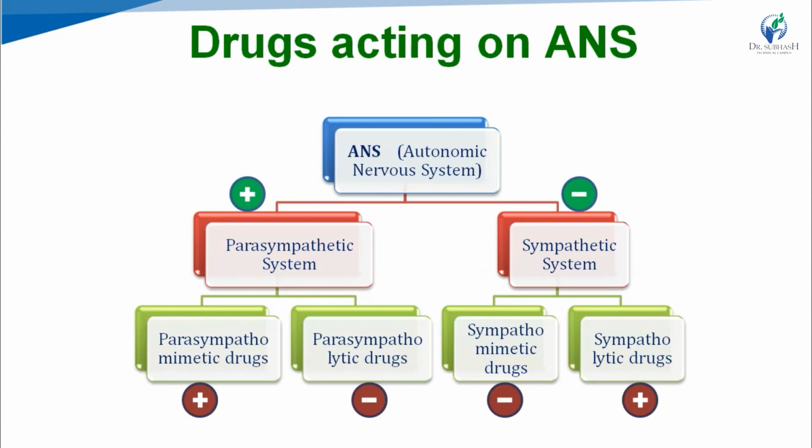So, you can see here in the figure, we have seen that the nature of the parasympathetic system is excitatory, which is symbolized by the plus sign. Plus means excitatory, and the sympathetic system has inhibitory action, which is symbolized by the negative sign. So, parasympathomimetic drugs mimic the action of the parasympathetic system, means they also have excitatory nature, symbolized by the plus sign, and parasympatholytic drugs antagonize the action of parasympathetic stimulation, so their action will be inhibitory, symbolized by the negative sign.